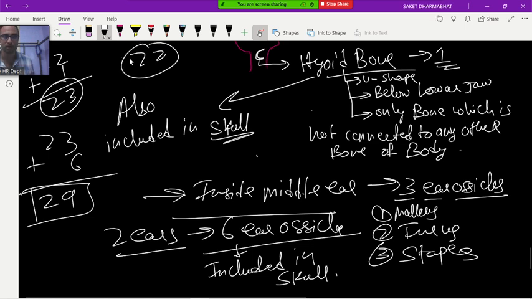I am telling you the reason. See, these 6 ear ossicles and one hyoid are not connected with the bones of the face or cranium, the cranial bones and facial bones. These 6 ear ossicles and one hyoid are not connected with them. That's why in NCERT they have given 22. Clear or not?